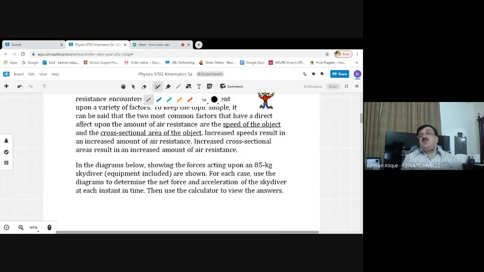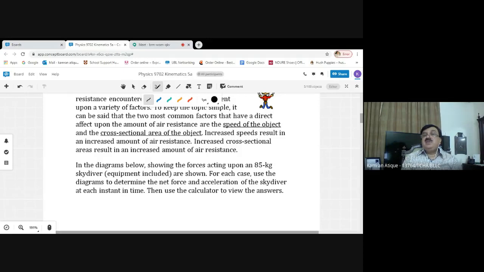It jumps up from 0, 0.1, 0.2, 0.3, 0.5. A time arrives when it goes to 1 meter per second, 2 meters per second, 3 meters per second, 4 meters per second. So you can clearly see that the speed in the vertical direction is now increasing, becoming larger and larger than 0.